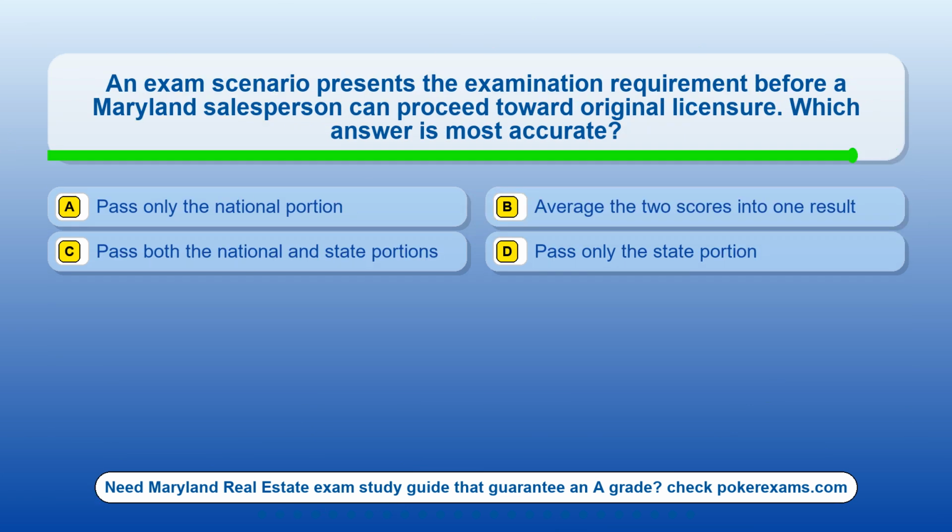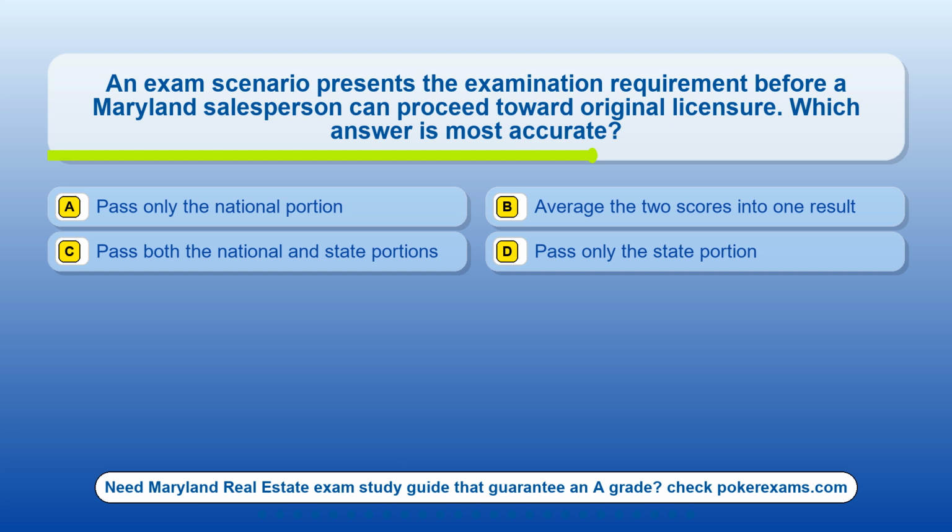Question 15. An exam scenario presents the examination requirement before a Maryland salesperson can proceed toward original licensure. Which answer is most accurate? Option A. Pass only the national portion. Option B. Average the two scores into one result. Option C. Pass both the national and state portions. Option D. Pass only the state portion.